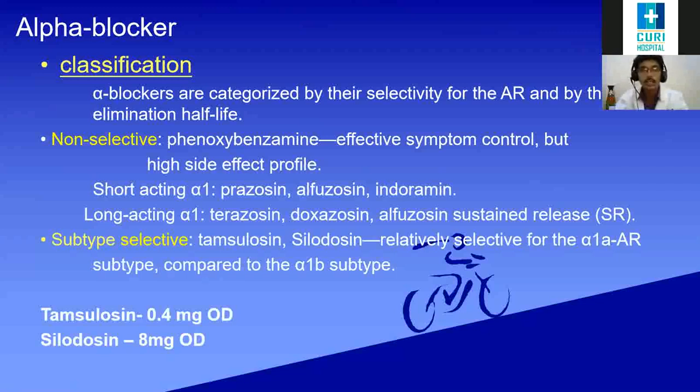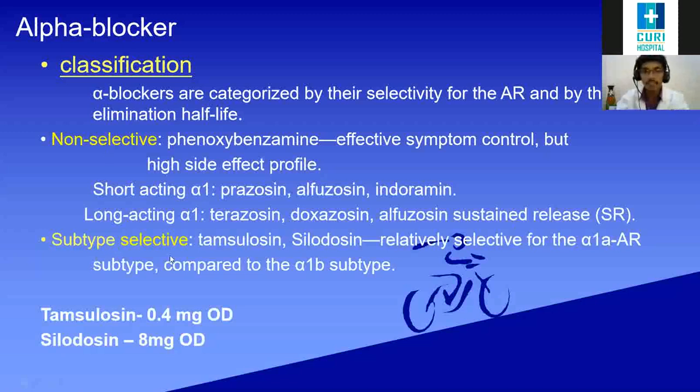So in any department we should choose mostly selective drugs, to decrease the side effects. Among non-selective, short-acting drugs are prazosin, alfuzosin, indoramin, for example, and the long-acting alpha 1 blockers are terazosin, doxazosin, and sustained-release alfuzosin. These are the non-selective.